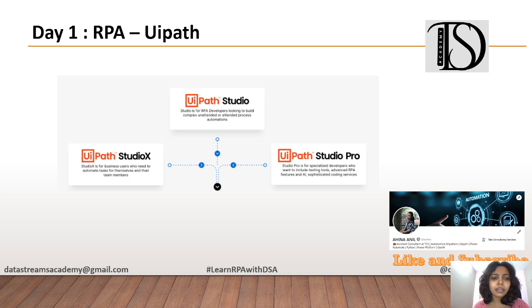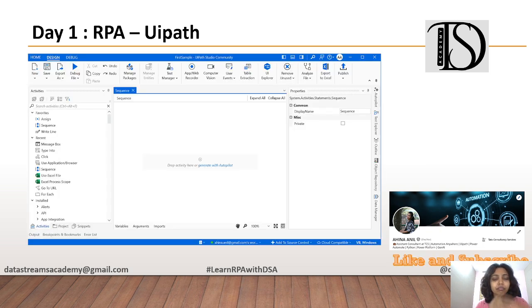Studio X is mainly used by business users who need to automate their small things. Studio is mainly used by RPA developers to build complex processes. And Studio Pro is for specialized developers who want to include testing tasks, advanced RPA, or ML operations. All these things, if they want to introduce, they have to use Studio Pro. So that is all about Studio. As I said, this is the UI of Studio.